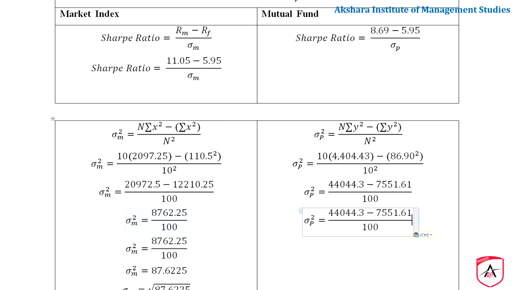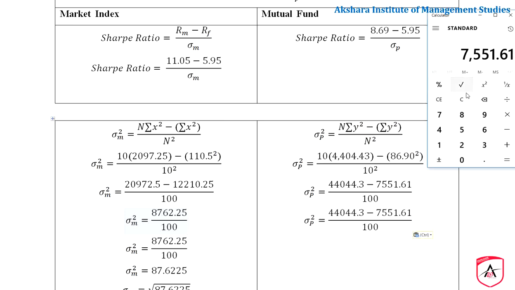Now we shall subtract this value: 44,044.3 minus 7,551.61 equals 36,492.69.